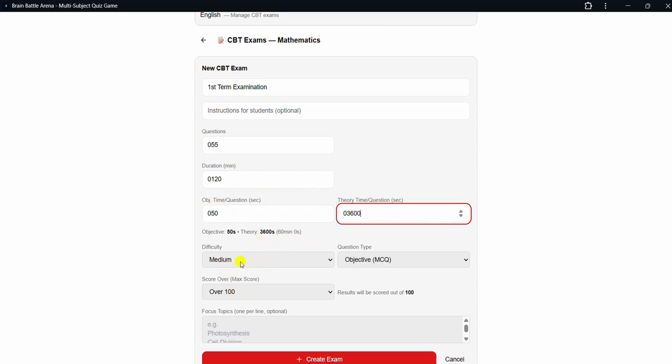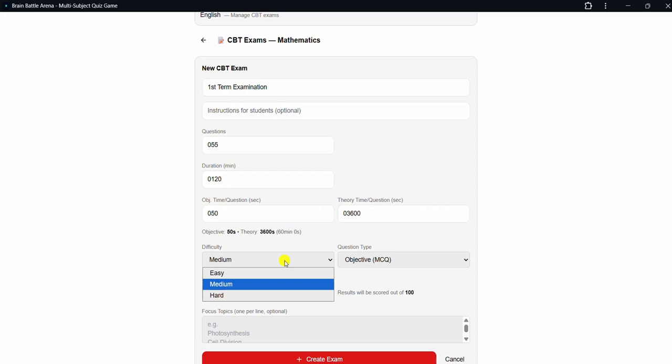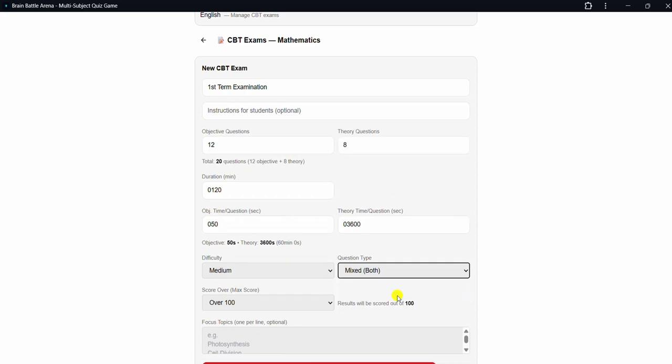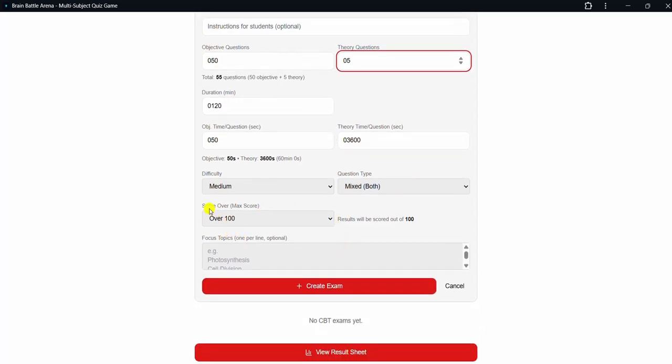Then you set your difficulty levels. Difficulty level is normally supposed to be medium. Yes, at secondary level, then you come here and select mix because you need both objective and theory. So you have to select mix, then go back here again to configure the questions. Because you have selected mix, go back here and put how many objective, which is 50. Then theory is going to be 5. You see that? So now you have 120 minutes, everything has been configured here, medium, mixed.